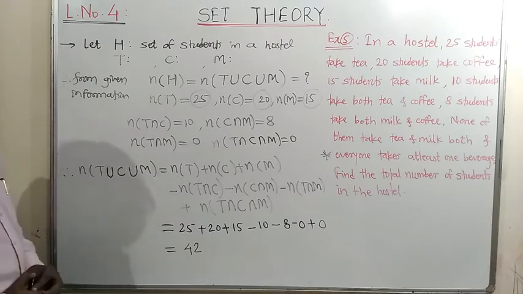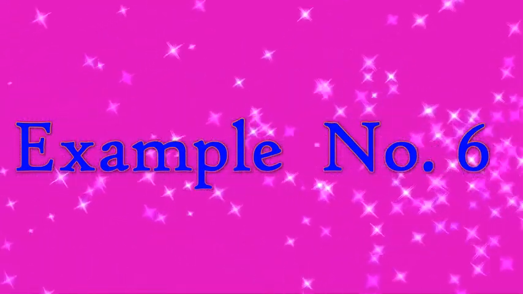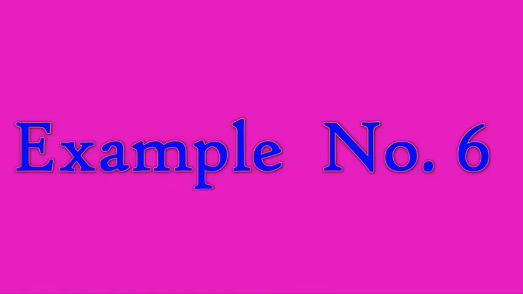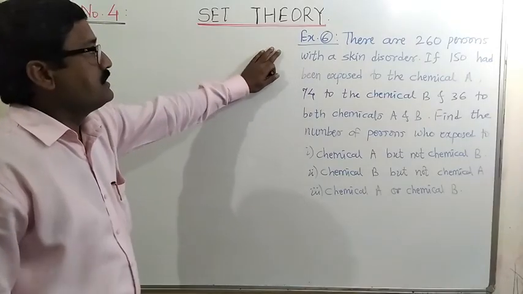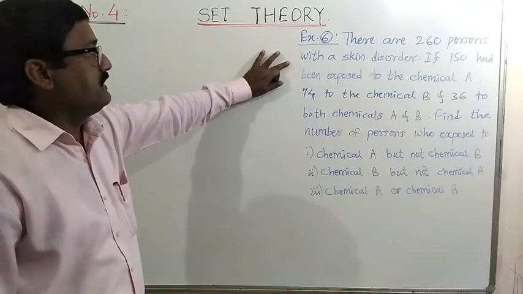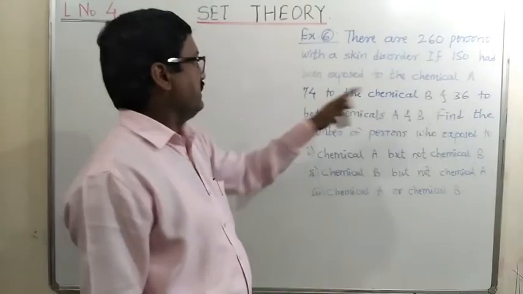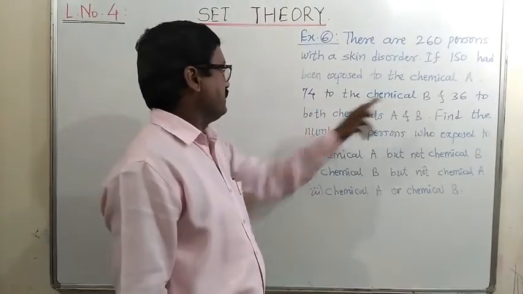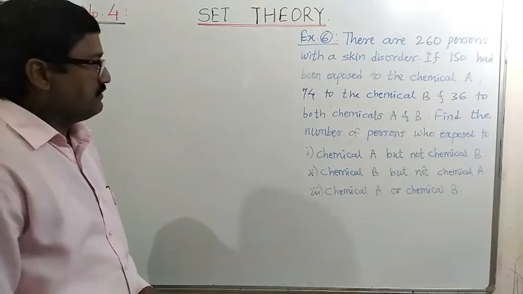Let us see the last one, example number 6. There are 260 persons with a skin disorder. If 150 had been exposed to chemical A, 74 to chemical B, and 36 to both chemicals A and B, that is the given information.